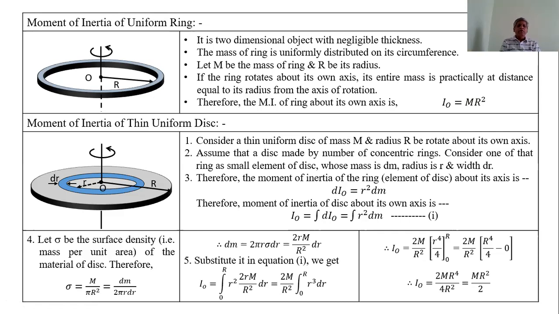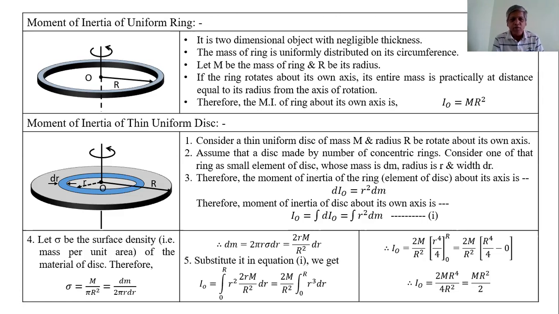Now, to find the expression for the moment of inertia of the disk, we first draw a diagram like this. Here, the disk is in the XY plane and the axis is along the Z axis.